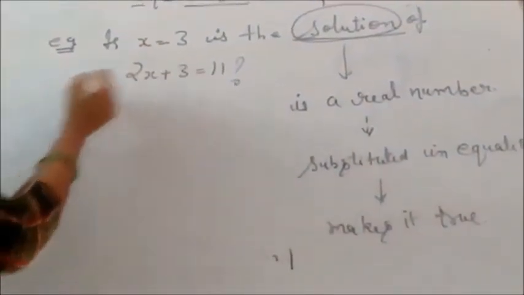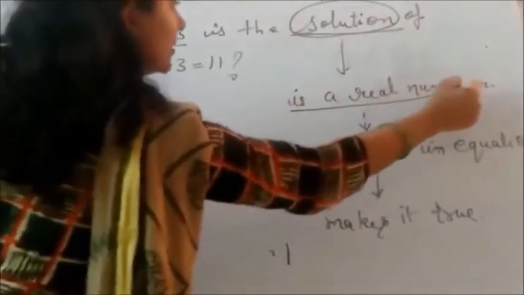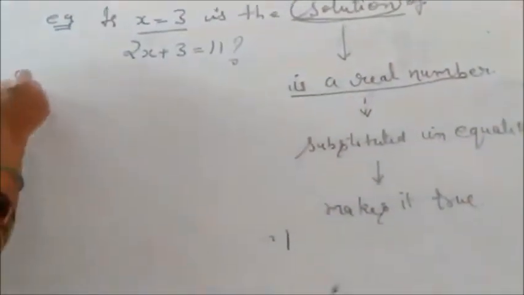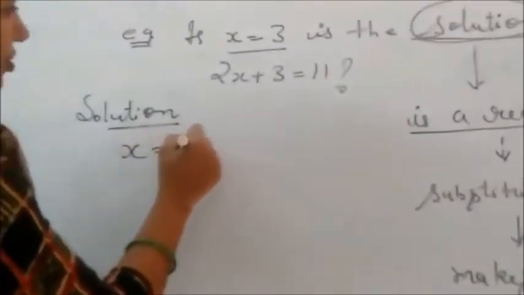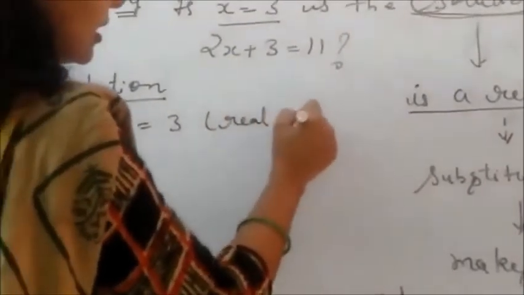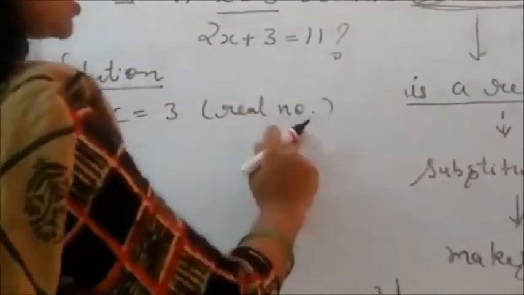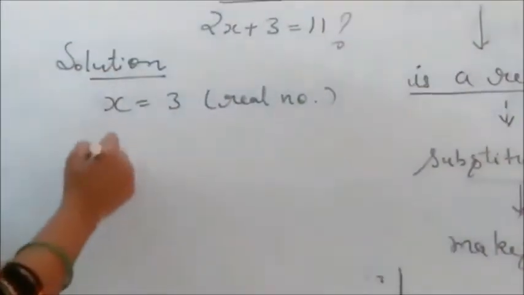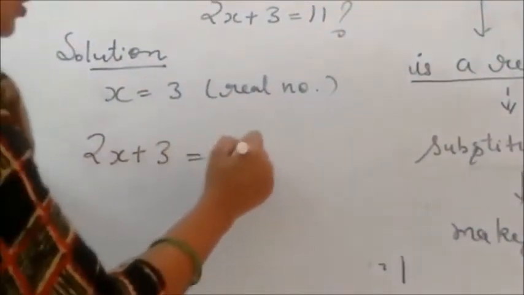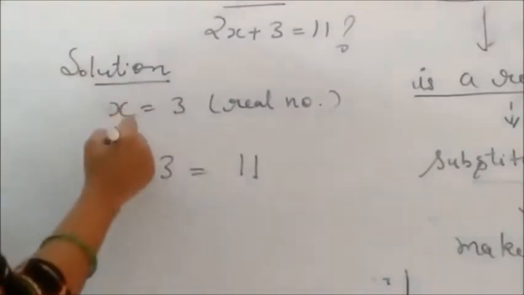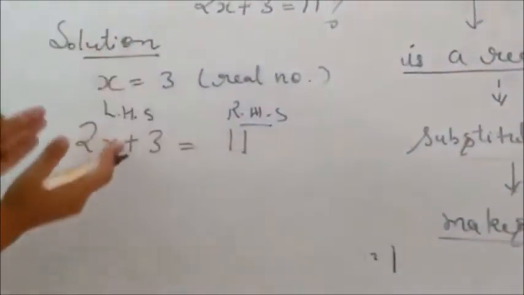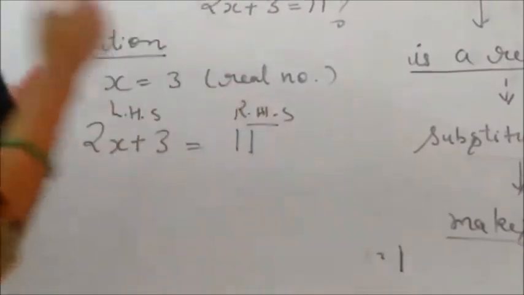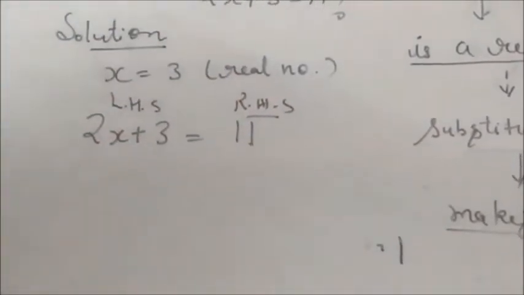Now come to the steps. x is equal to 3, this is a real number, right? So how can we find out the solution of a linear equation? Now x is equal to 3 is a real number, and what we have to do with this real number? Substitute it in the equation. So here is your equation, 2x plus 3 is equal to 11. You already know that this is LHS, this is RHS. Making it true means LHS should be equal to RHS. Both should be equal.